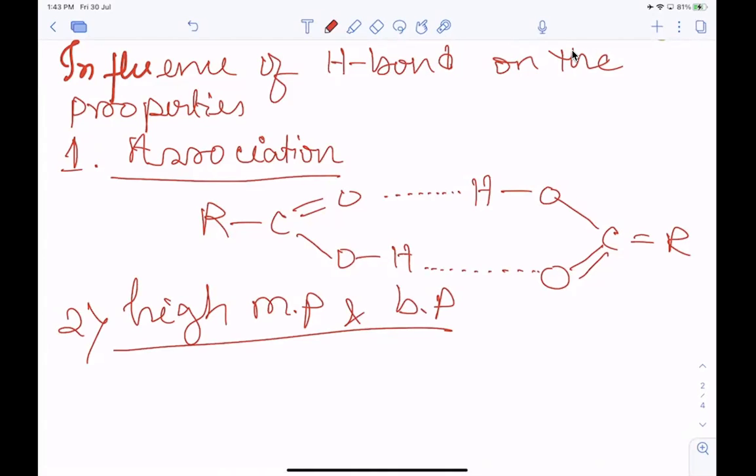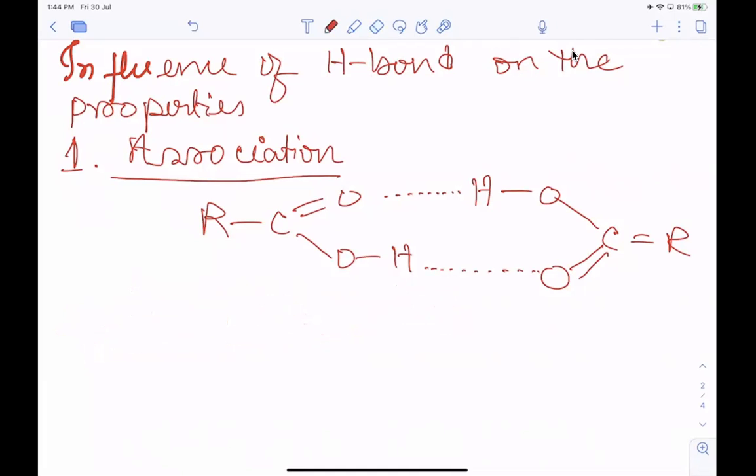The compounds containing hydrogen bonds generally have very high melting and boiling points because the electrostatic force of attraction between the molecules is very high, and because of this large force of attraction, we need large energy to break the bonds. So obviously the melting point and boiling point will be high. Clear? Yes, ma'am.